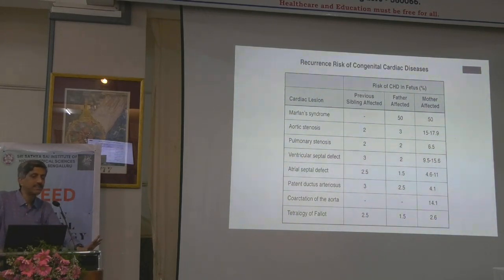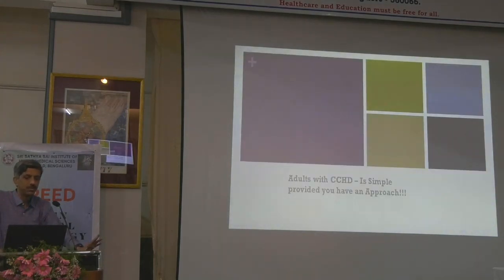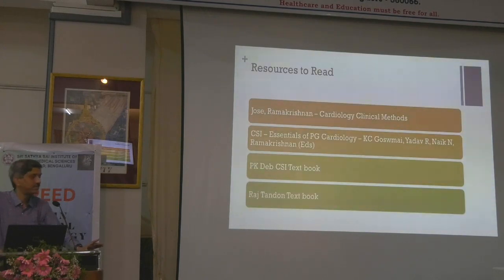So what is the recurrence risk? This is something that you should remember. If the previous sibling is affected, the father is affected, or the mother is affected. So it's a very simple table that all of you should remember. It's actually a very simple approach. It's quite simple, and these are some other things that I would suggest you go through.